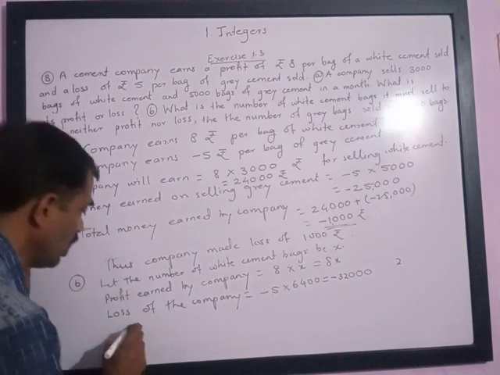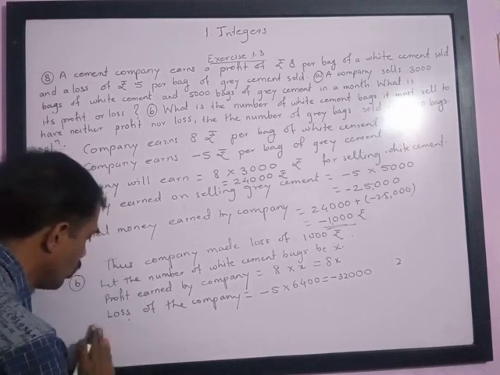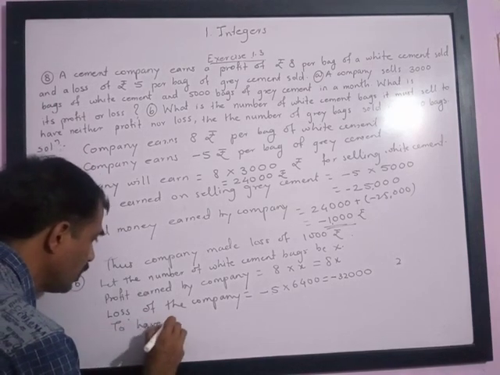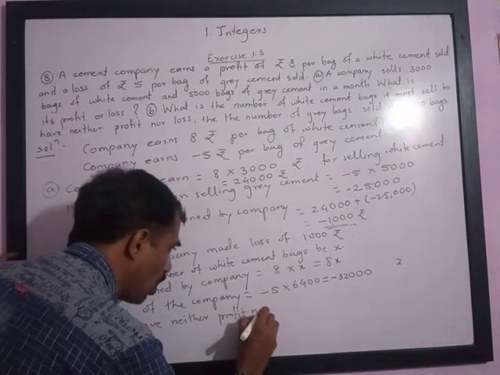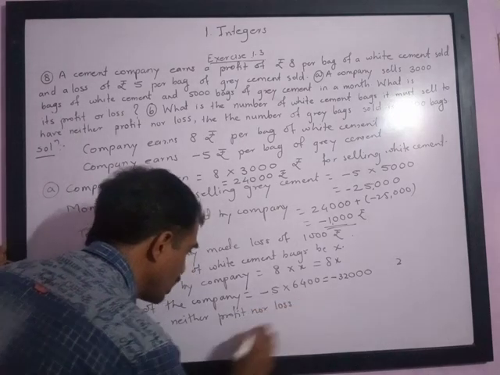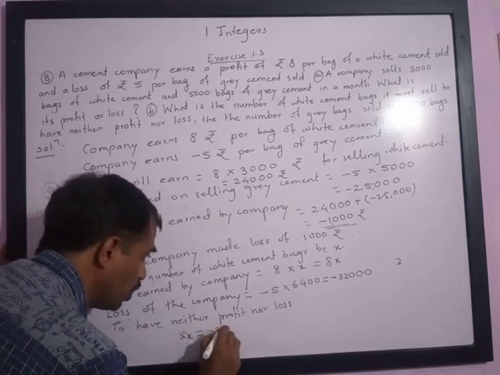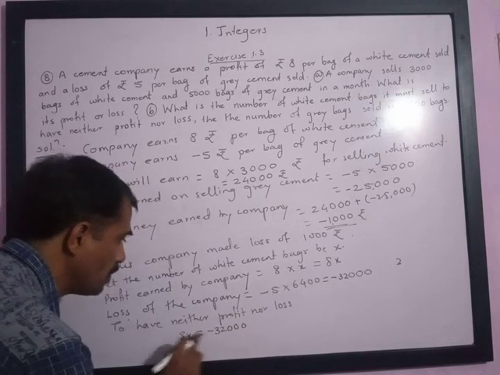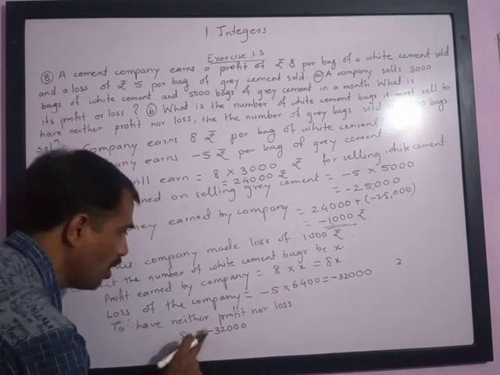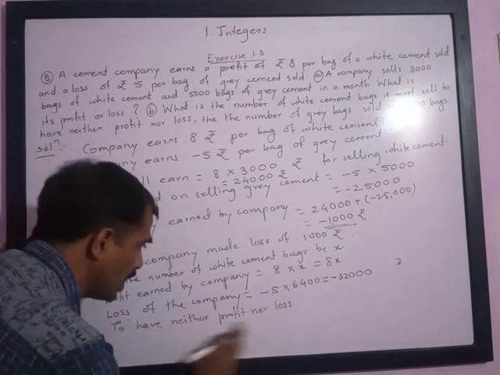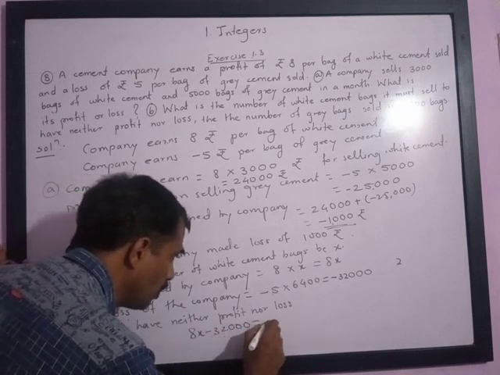Now this profit must be equal to the loss, then and only then the company will have neither profit nor loss. So to have neither profit nor loss, profit must be equal to loss, that is 8x must be equal to 32,000, equating the sign, or you can say 8x minus 32,000 must be equal to 0.